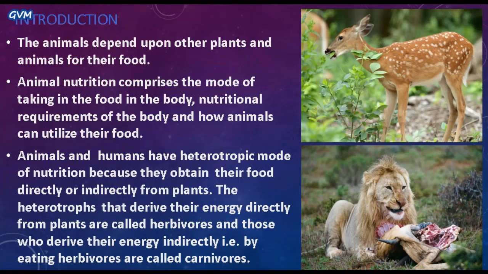So, let's start. Students, as you know, animals depend upon other plants and animals for their food, and each species or type of organism has its own way of taking in food. Like bees and hummingbirds suck plant nectar, whereas infants of humans and some animals feed on mother's milk.